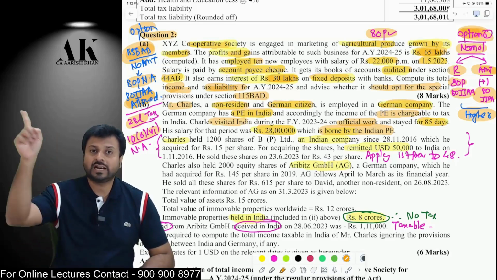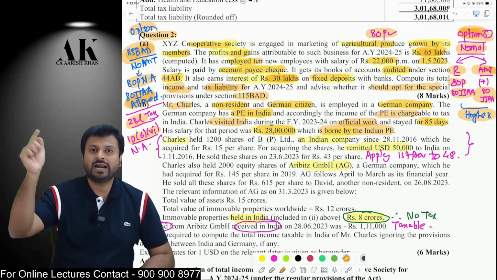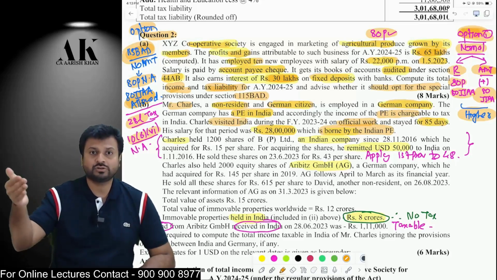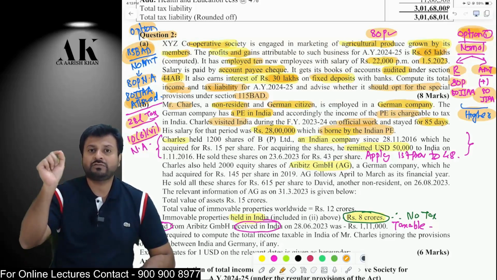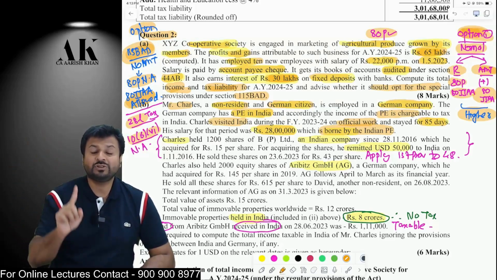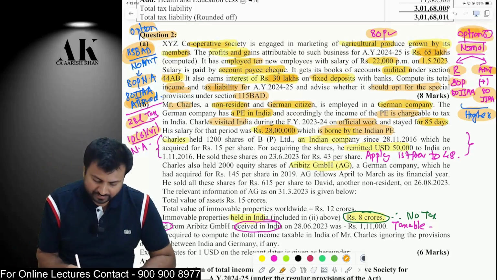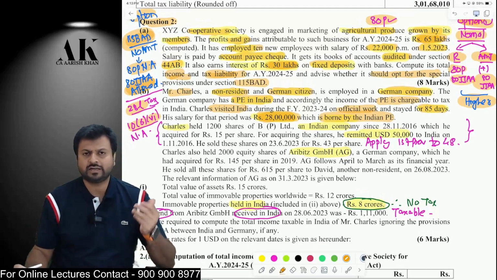Condition number 2, that foreign company should not have any trade or business in India, and that foreign company should not take deduction of that expense in India. So therefore, the assessee is not fulfilling all the conditions. The foreign company should not have any trade and business, but this German company has a business in India. Therefore, this exemption is not available to the assessee. This 28 lakhs will be chargeable to tax. From that, you can claim the standard deduction of 50,000.